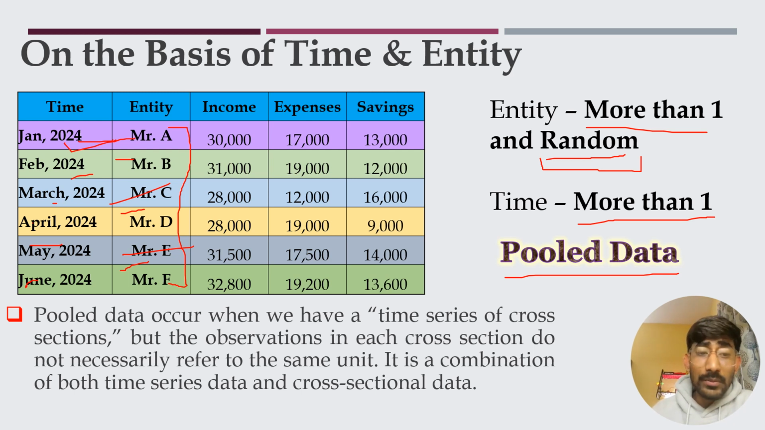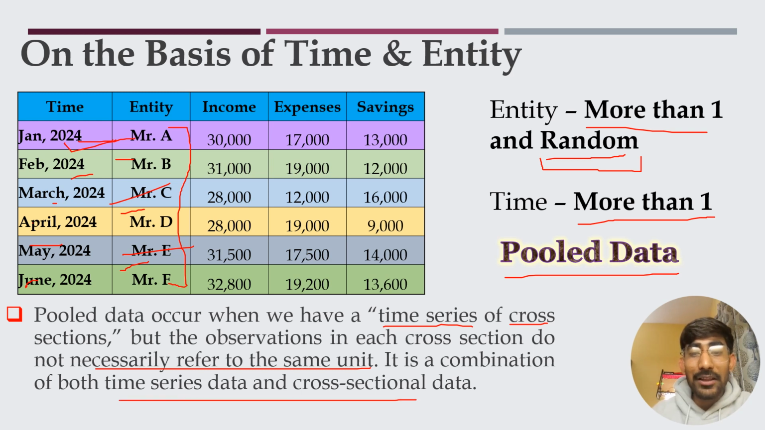Okay, so let's understand: pooled data occurs when we have a time series of cross sections, but the observations in each cross section do not necessarily refer to the same unit. That is the key difference between pooled data and panel data, and it is a combination of both time series and cross sectional data. That means more than one entity and more than one time period. But the basic thing is we have to look at whether the entities are random, that means there is no repetitive term between these entities.